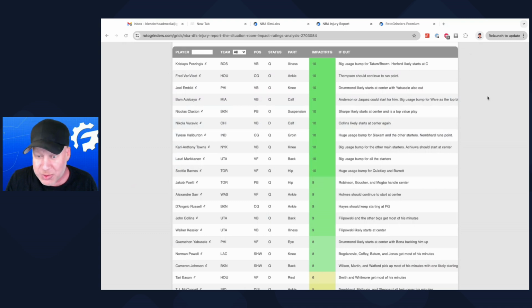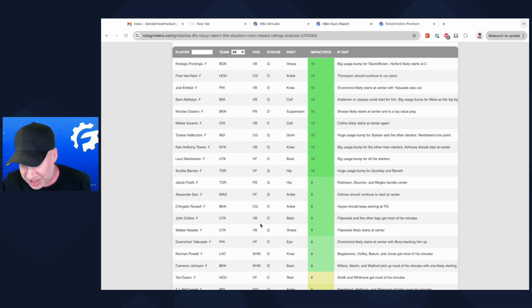The injury report is wow. We got Porzingis questionable. We got Bam Adebayo, questionable. Claxton is suspended, so he's going to be out. Vucevic is doubtful. Halliburton questionable. Towns questionable. Markkanen's out. Barnes is questionable. Then we got Pirtle questionable. John Collins is out. Walker Kessler is questionable. A lot of moving parts today.